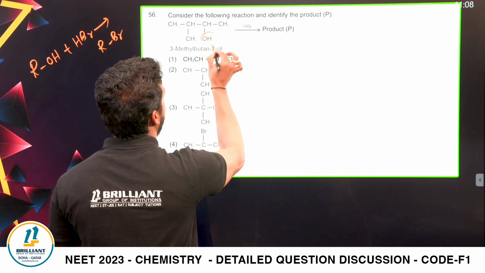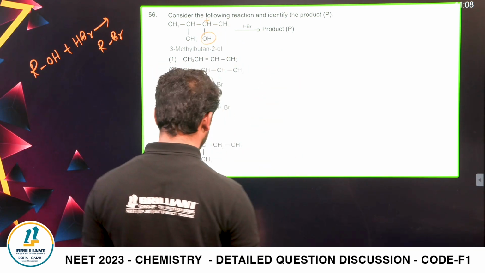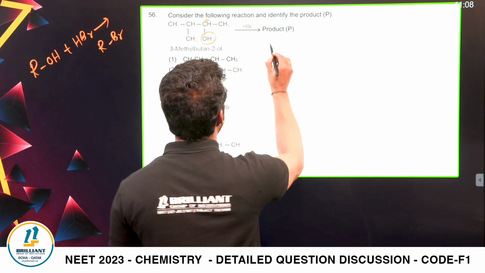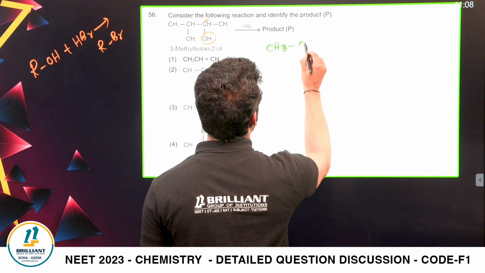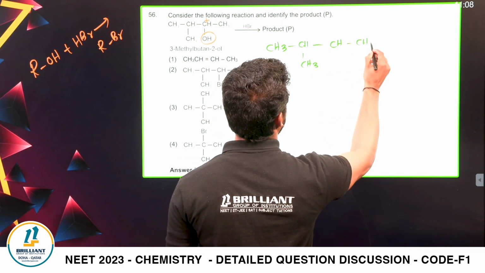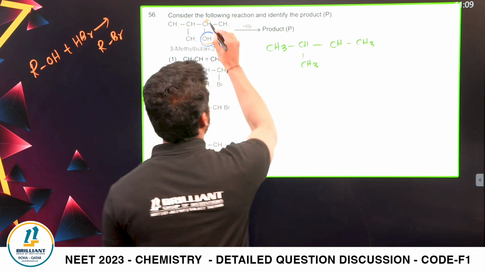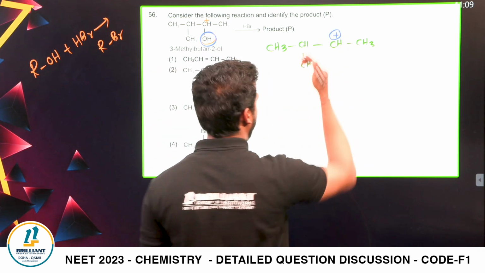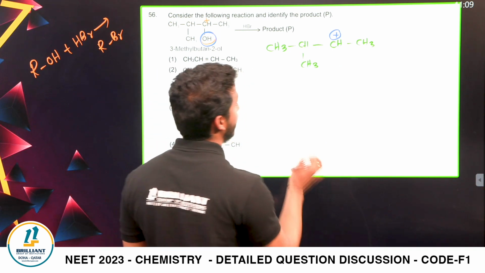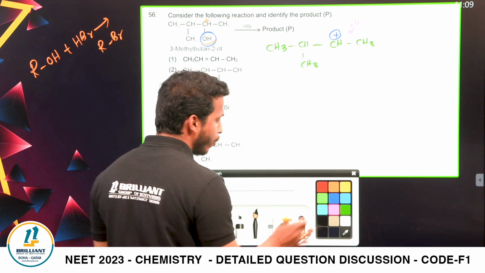First step, you know, OH is removed, you will get a carbocation, right? First step, you are able to see that. Let me write it completely here. The compound is given: CH3, CH3, then CH3. From the first step, if you cut this OH, what will you get? You will get a carbocation here. But you know, this is just a secondary carbocation, right? Because it's connected to 2 carbons. How can you make it more stable?